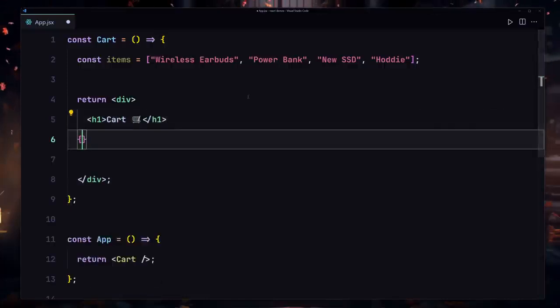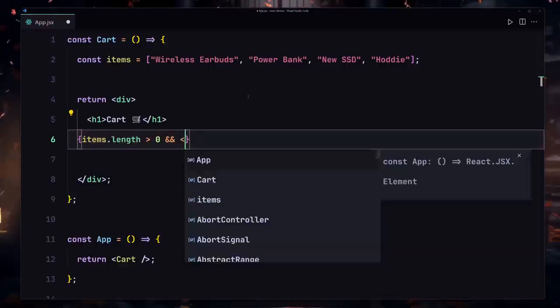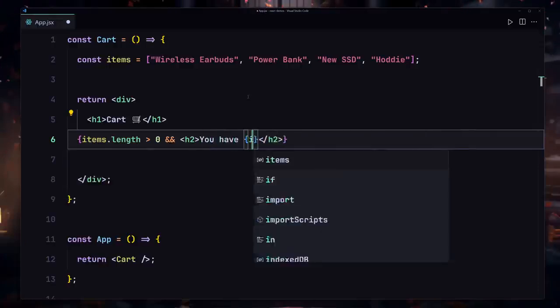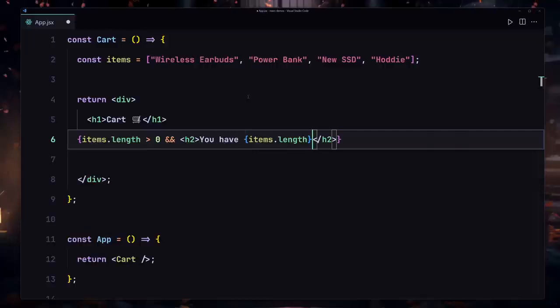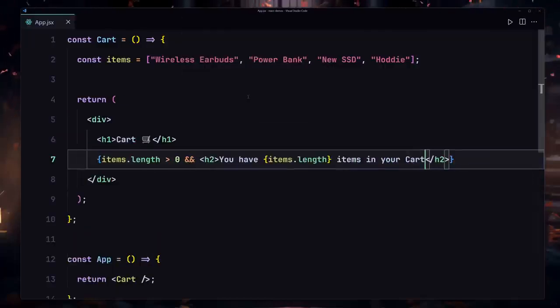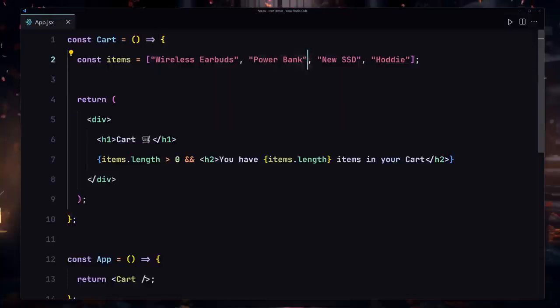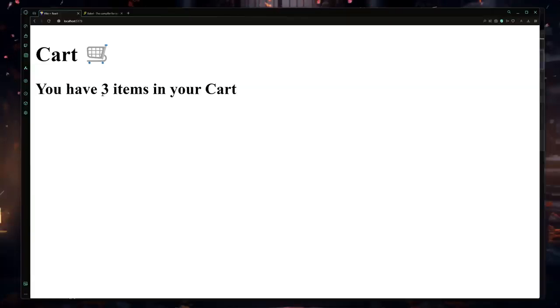Now underneath that, I'm going to conditionally render my UI. So I'll just check items.length. If the items.length is greater than 0, we are going to be rendering an h2. So I'll just use my h2 right here, and I'm going to say, You have {items.length}, we're going to be checking the length of our items, and then items in your cart. So if I save my file, here you can see it's going to give us, You have 4 items inside your cart. So if I just remove one of them, save my file, now it's going to give us, You have 3 items inside your cart.